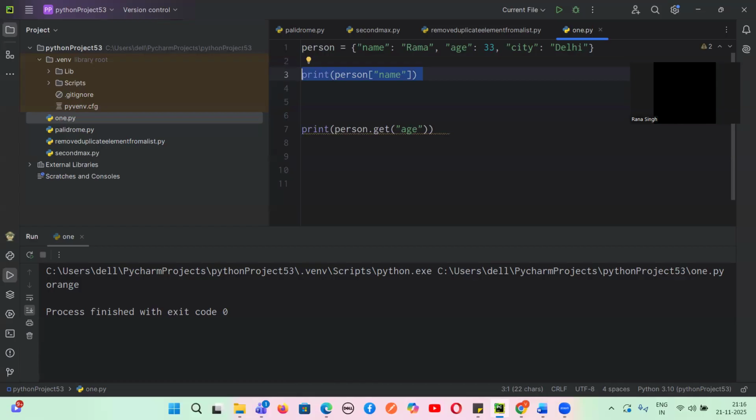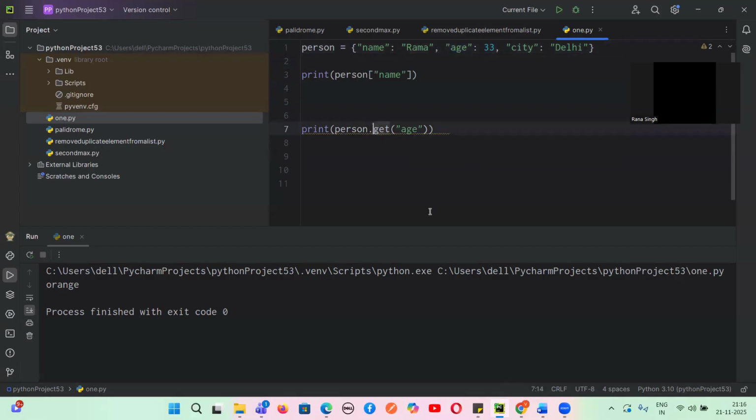Rama, it will display. So person, why? Rama. Because you are using the key name, its key, and the corresponding value is Rama. Yes or no, guys? Yes. And here, what does get age mean? Get is also a way to get the value. Yes or no, guys? How can we get the value of this key age?